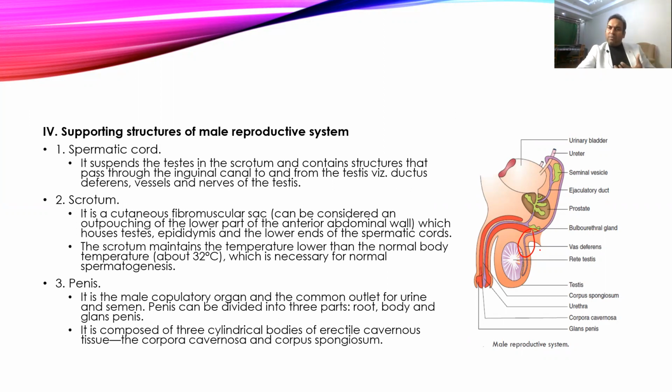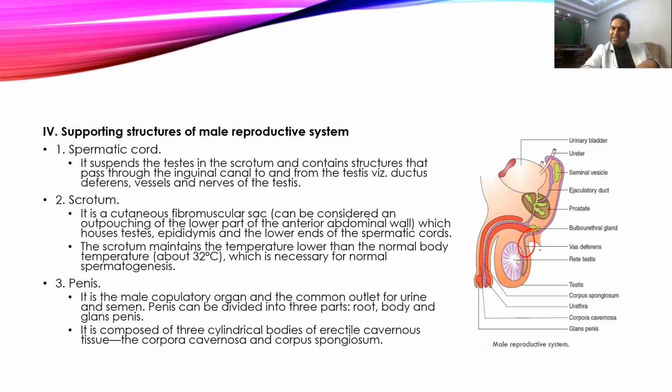Okay, another is the scrotum. The scrotum is an extra pouch of skin extending away from the abdomen, and in this pouch the testes hang along with the epididymis and the lower portion of the vas deferens. The advantage of keeping the testes here is that for spermatogenesis, body temperature of 37 degrees Celsius is very harmful for the sperms. So for spermatogenesis we need a little lower temperature, somewhere around 32 degrees Celsius, and that lower temperature is maintained in the scrotum, which allows normal spermatogenesis.